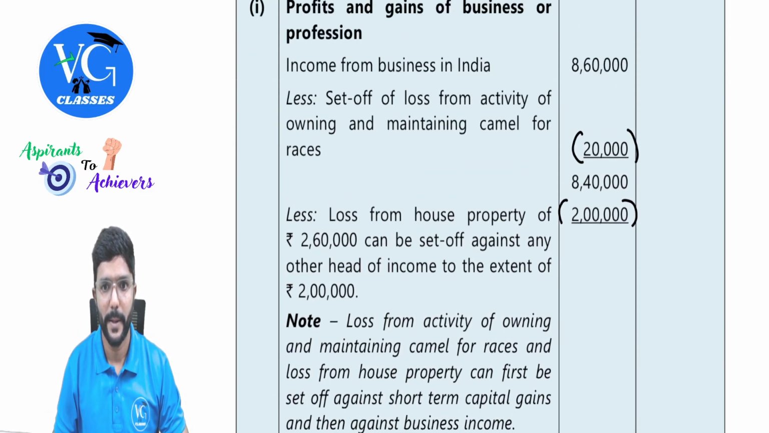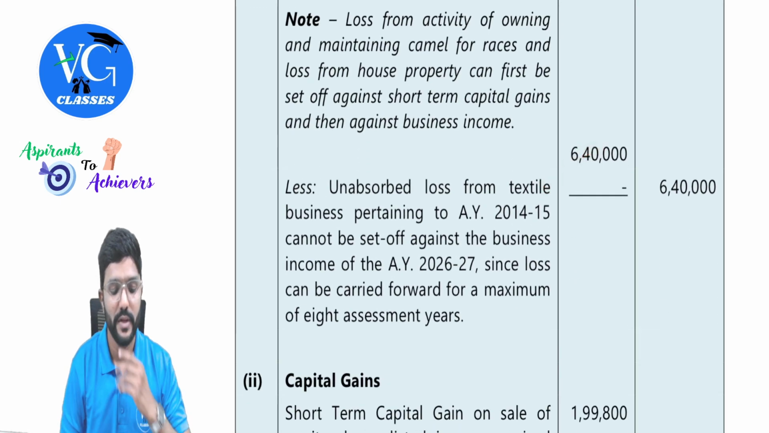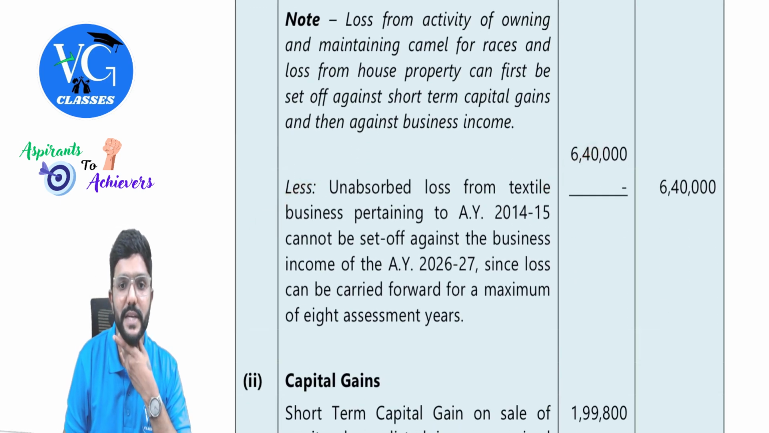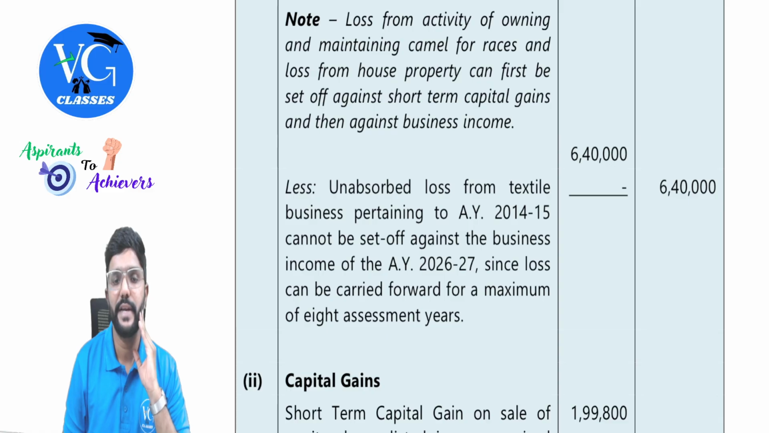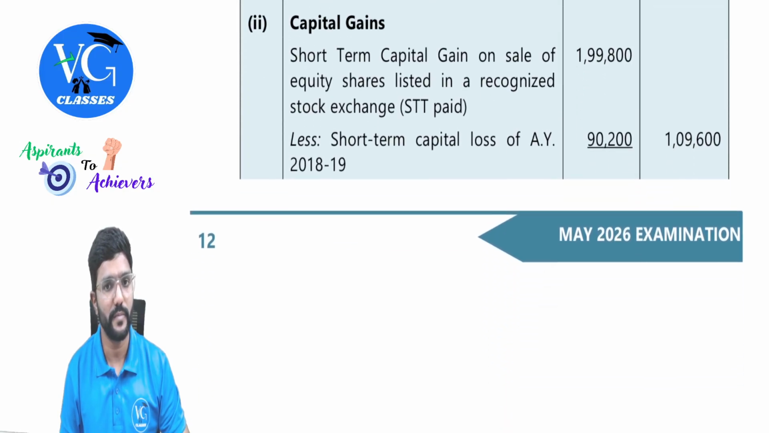Fine, sir. Okay. So after adjusting 2 lakh here, how much will we get? Remaining 6 lakh 40. Then less unabsorbed loss from textile business. Guys, the 8-year period is already over, so we cannot adjust it. So it is nil. So straight away take 6,40,000 business income to the outer column.